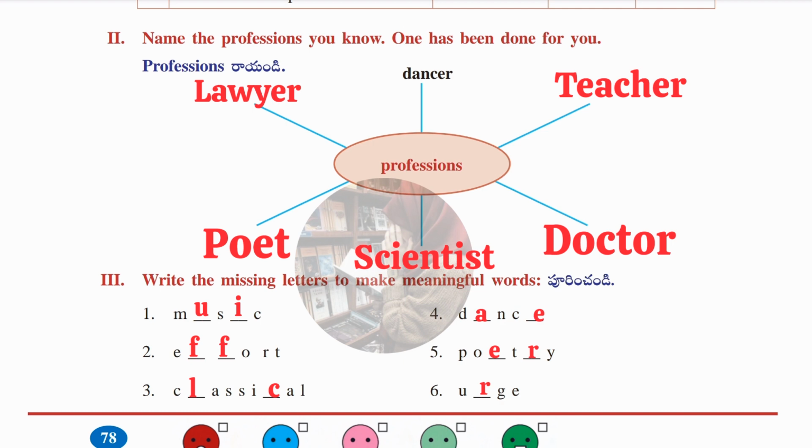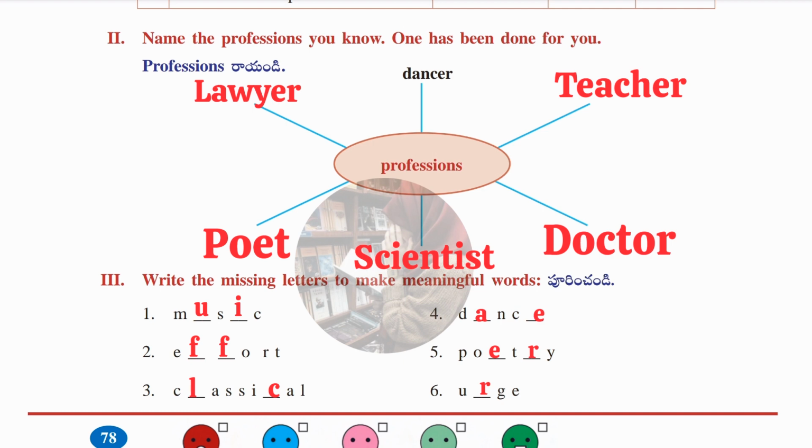Third one, classical, classical. Fourth one, dance, dance. Next, fifth one is poetry, poetry. Sixth one is urge, urge. Okay, these are the answers for these missing letter words.